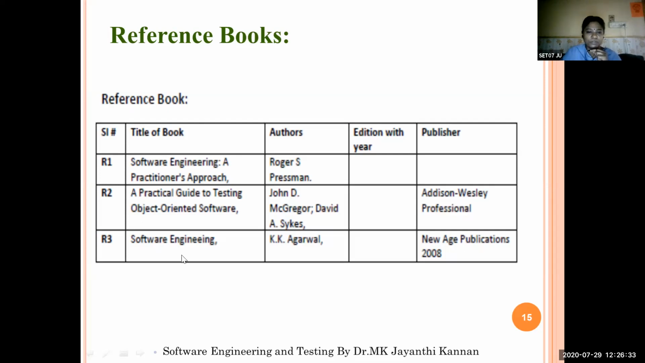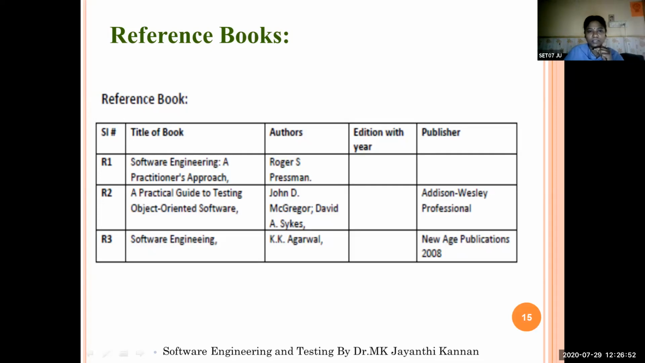The third textbook is Software Engineering by Agarwal, New Age Publications. The published edition is the 2008 edition. So these 3 books are also reference books. These books will also give you an idea about the various additional aspects of software engineering.